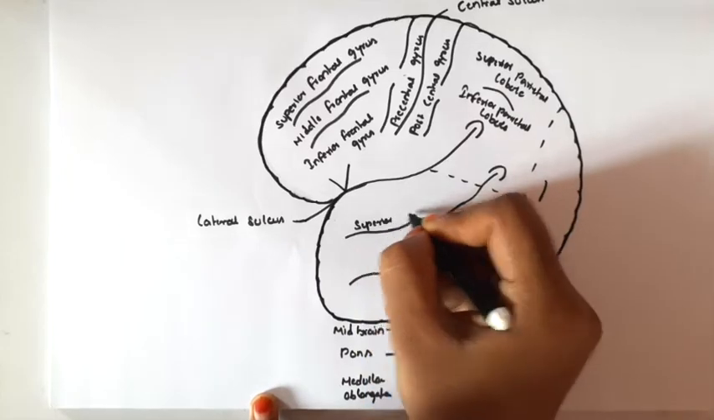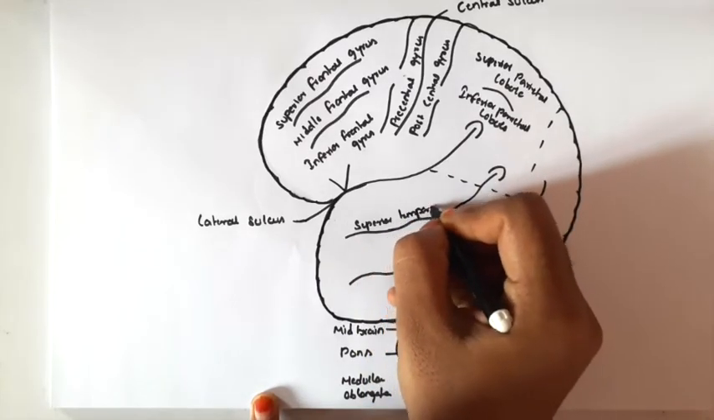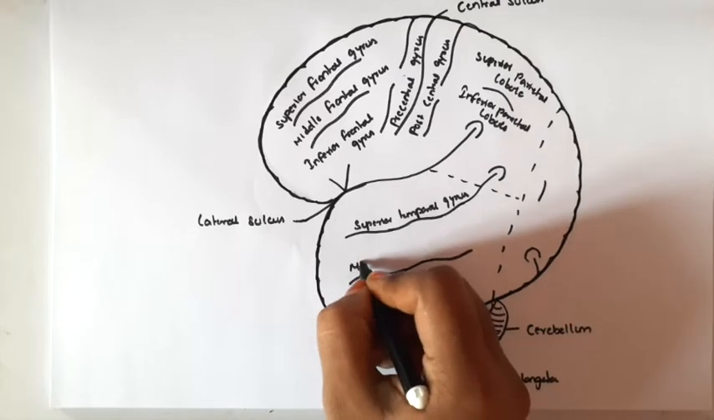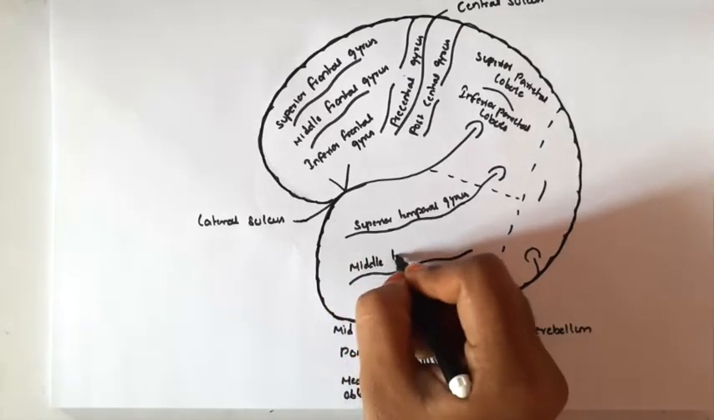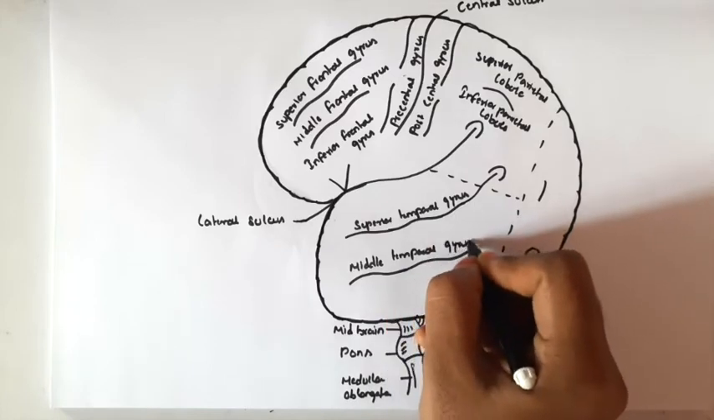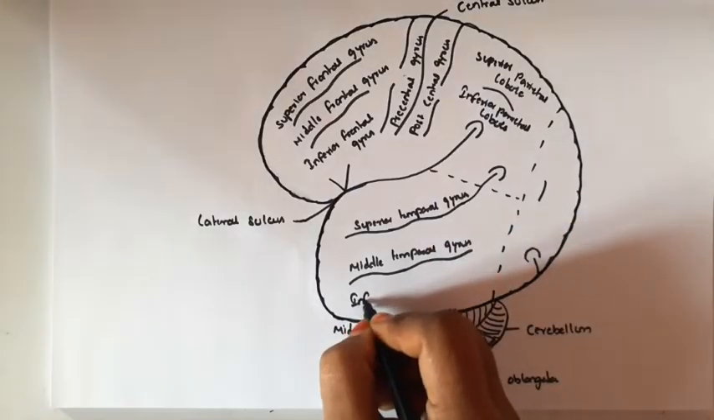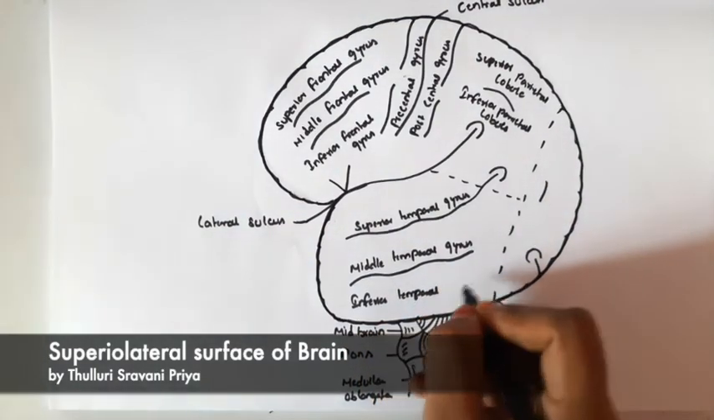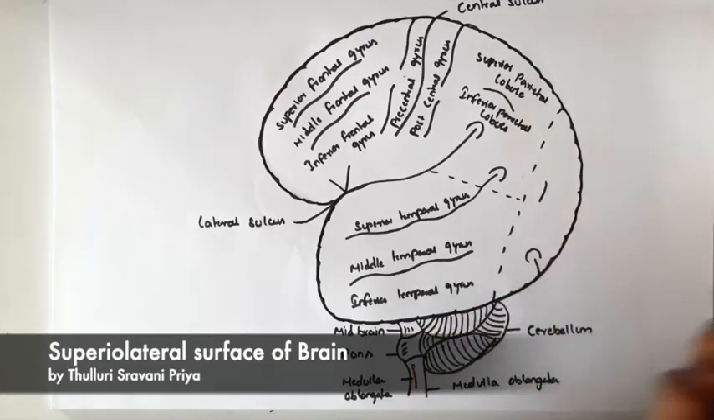This is the temporal lobe, which is divided into three gyri: superior, middle and inferior temporal gyrus. The function of this temporal lobe is that it receives and evaluates smell and hearing functions. Along with that, it plays an important role in memory storage.